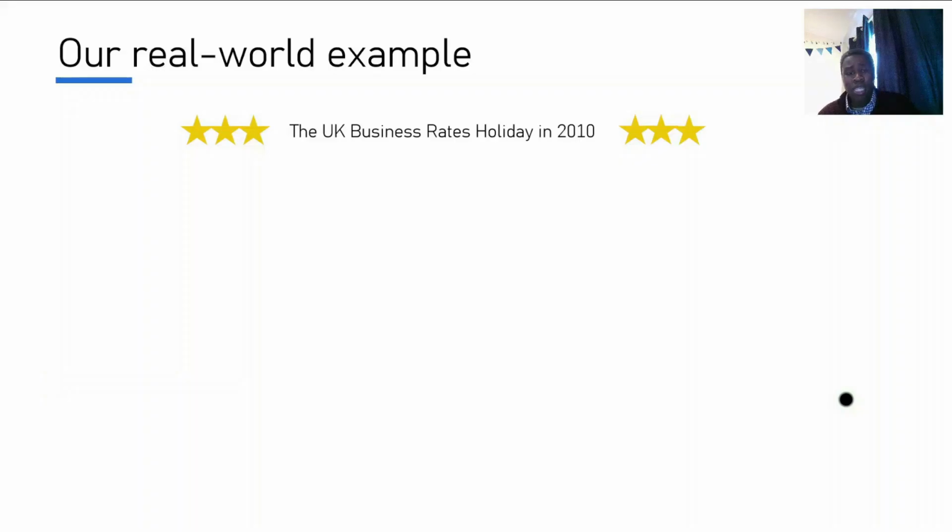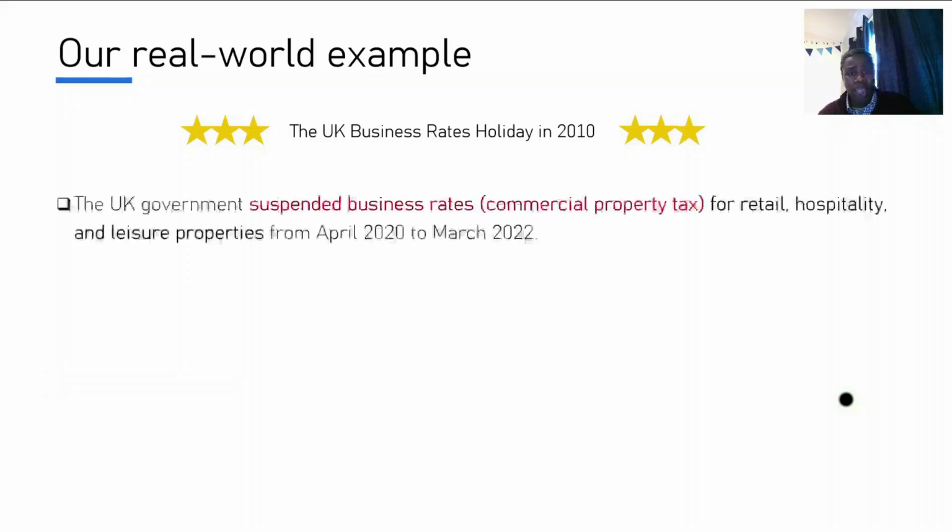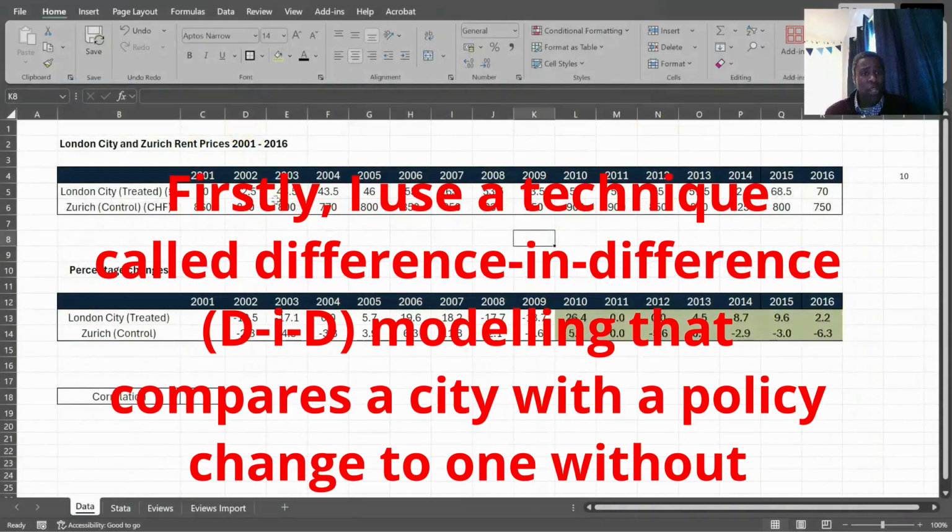The UK government said that they were going to have a suspension of business rates. This is what we call the commercial property tax, where proprietors of office spaces, retail, hospitality, industrial warehouses didn't have to pay this tax. So here we are with our real world example.